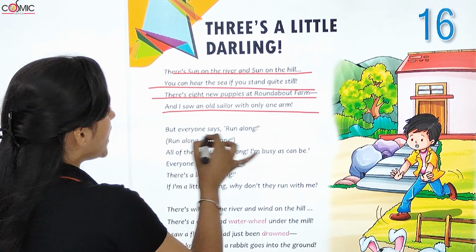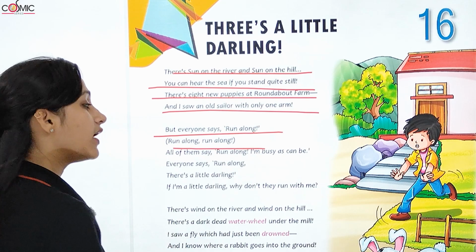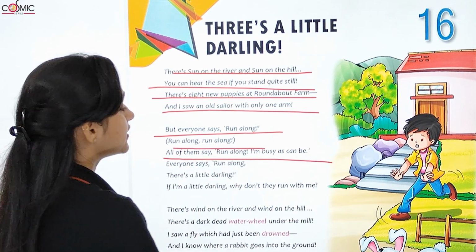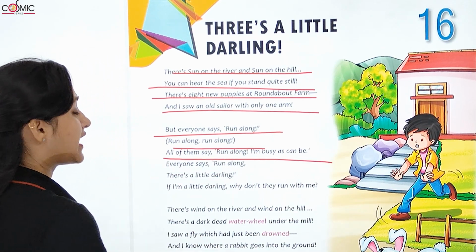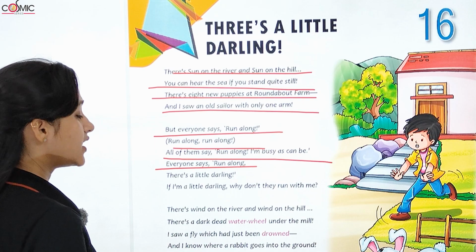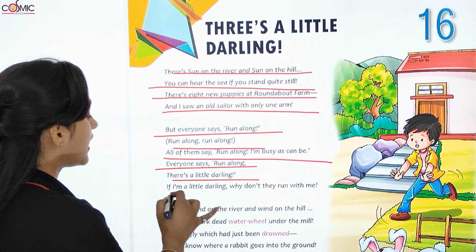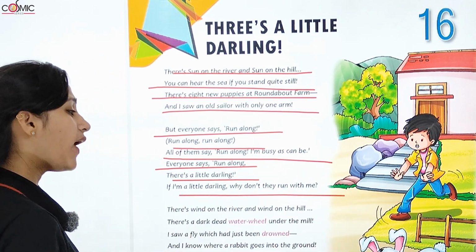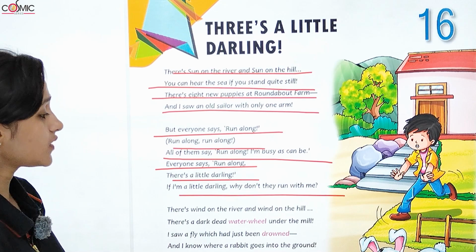But everyone says run along, run along, run along. All of them say run along. I am busy as can be. Everyone says run along. There's a little darling. If I am little darling, why don't they run with me?